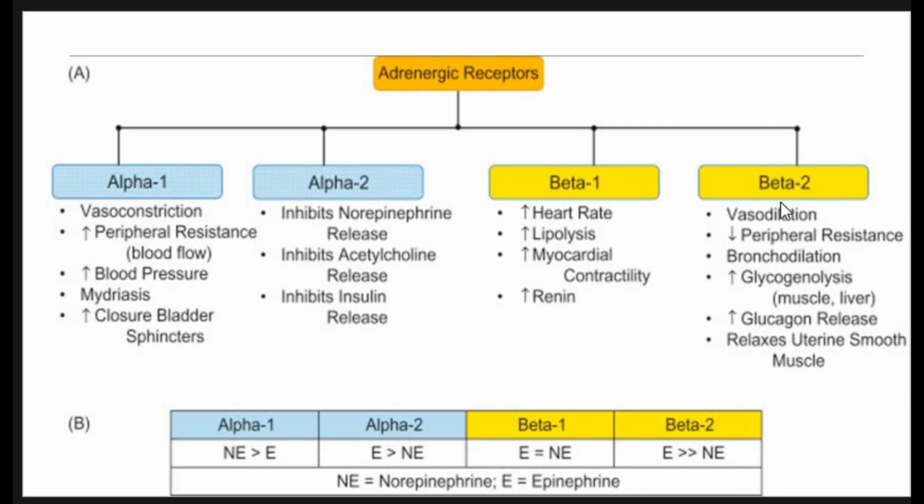Beta 2 receptors are mostly present in the lung and blood vessels. They cause vasodilation and decrease peripheral resistance. There will be bronchodilation, glycogenolysis in muscle and liver, and increased glucagon release, after these beta 2 receptors are activated by their ligand. As far as selectivity is concerned, beta 1 receptors have equal affinity for epinephrine and norepinephrine, while epinephrine binds more to the beta 2 receptor as compared to norepinephrine.